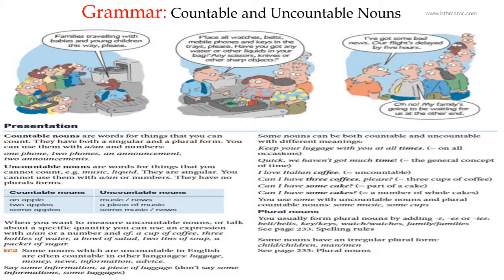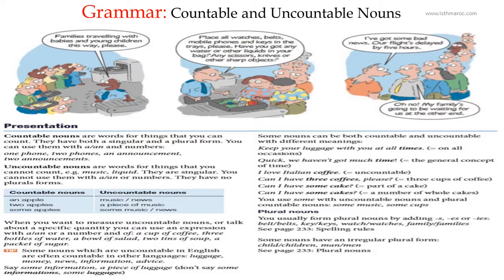You can use with uncountable nouns and plural countable nouns some: some music, some cups. The quantifier some, you can use it with uncountable nouns. Plural nouns: you usually form plural nouns by adding s, es, or ies.